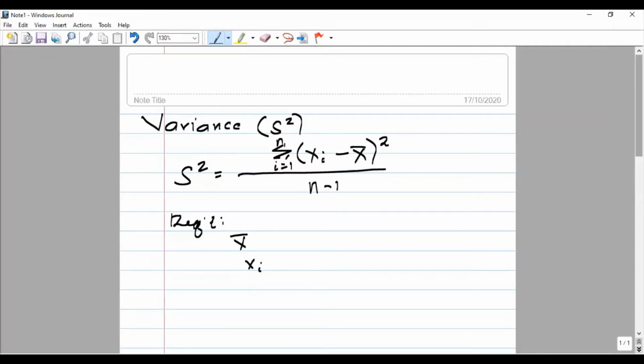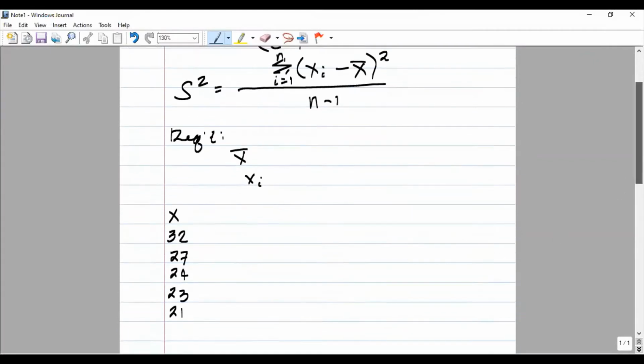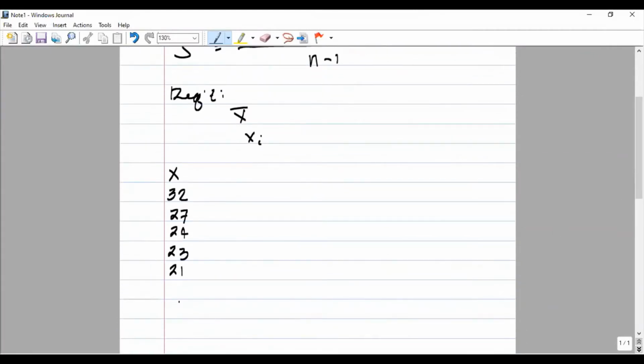So using the formula, suppose we have the column for x, or the values of x, such as 32, 27, 24, 23, and 21, okay? So these values are the sales of a certain company in millions of pesos.